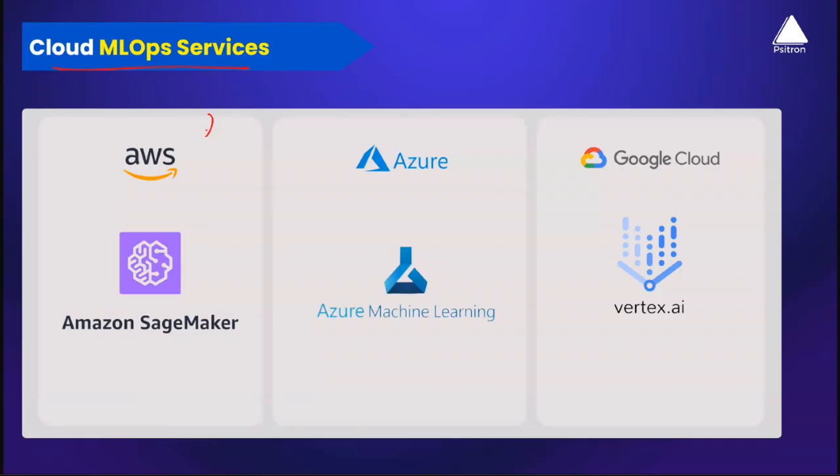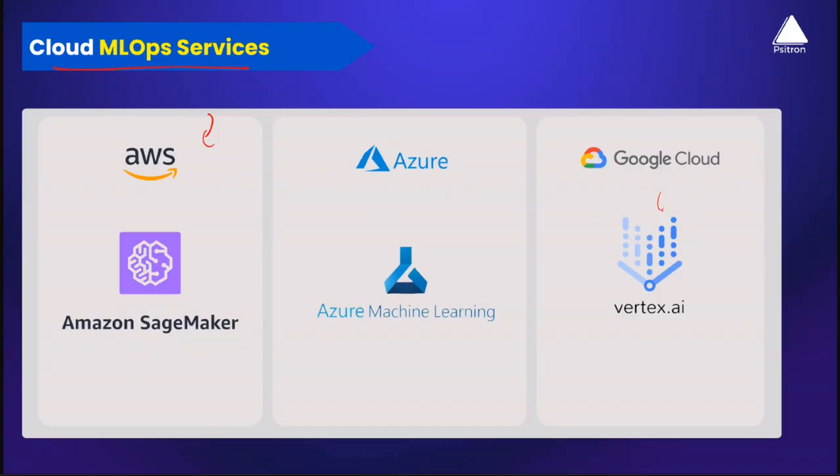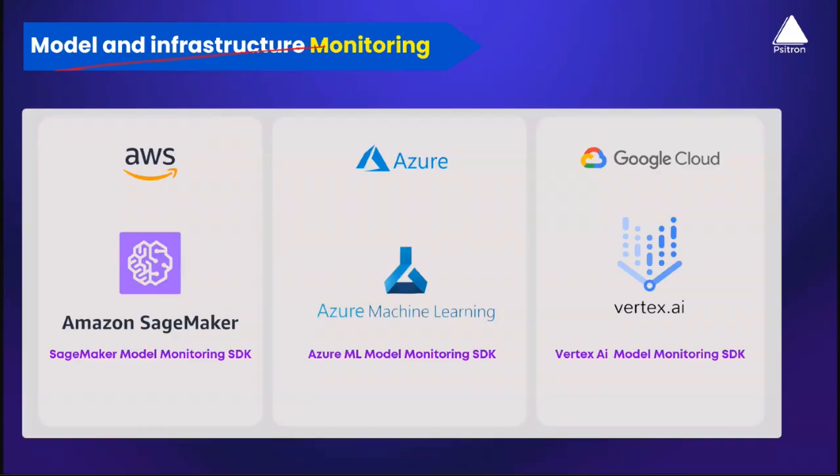On top of AWS, we'll be exploring Amazon SageMaker, where you learn how to build level 4 architecture projects. In Azure, we'll be exploring Azure ML Workspace, where you'll be learning a level 4 architecture project. And GCP has their own tool, which they call Vertex AI, where you'll be exploring level 4 architecture projects on top of it. For monitoring your models and infrastructure, every cloud platform has their own SDKs today. We'll also be exploring those SDKs on top of various clouds like AWS, Azure, and GCP.